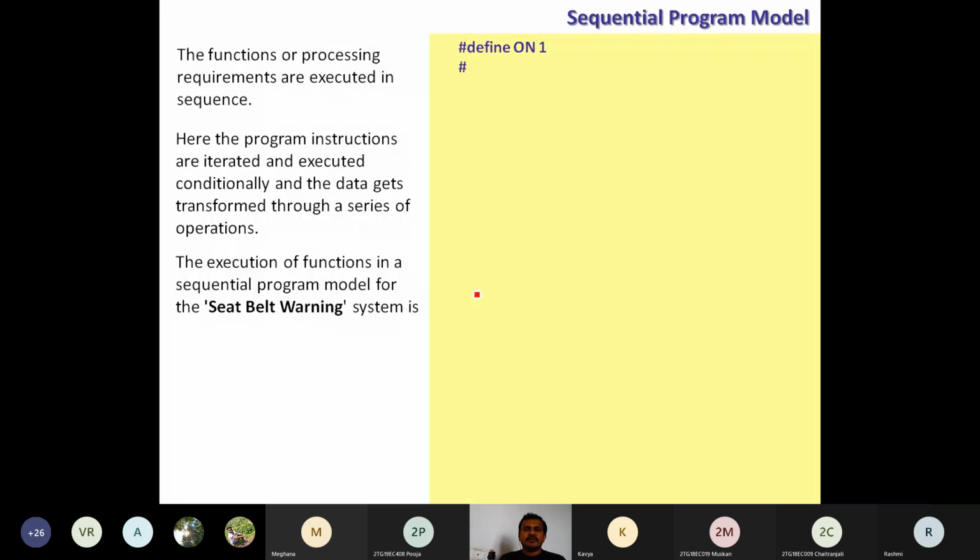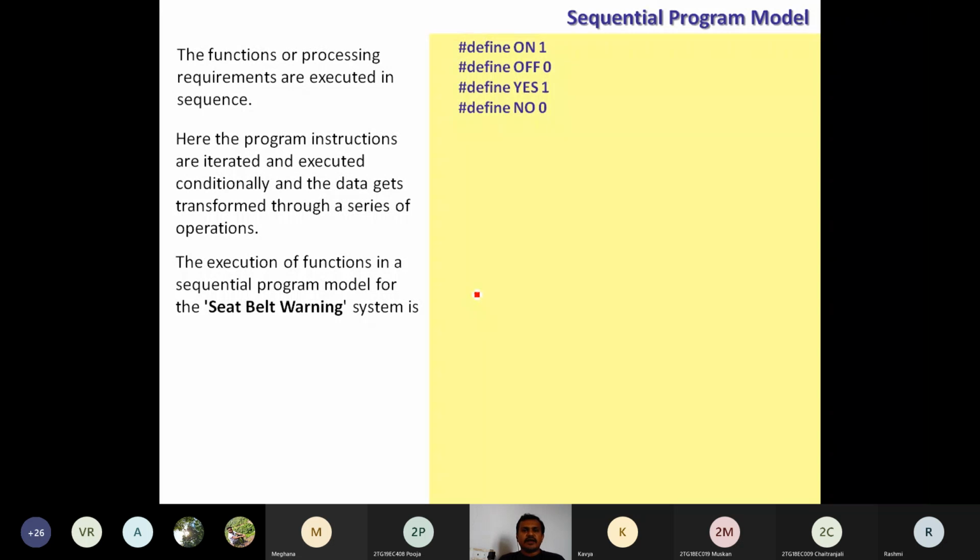The execution of a function in a sequential program model for a seat belt warning system will be like this. We are going to take the help of a C program. Obviously, the C program is a sequential program model. For this seat belt warning system, we are going to write the program in sequential fashion. By using C++ or Java, we may go for object oriented, non-sequential. Here we go for the sequential program model.